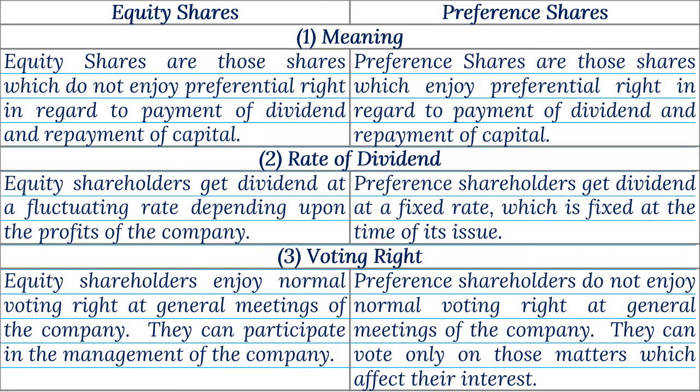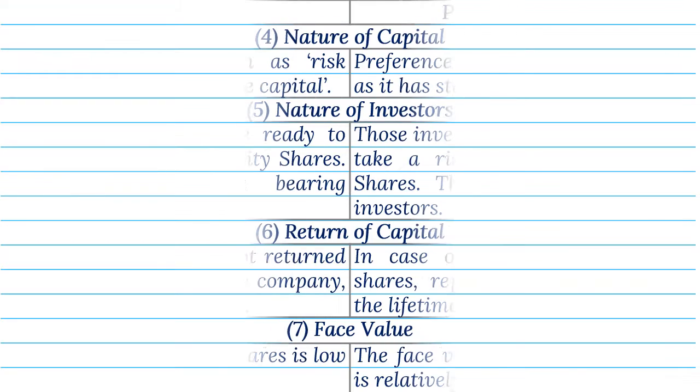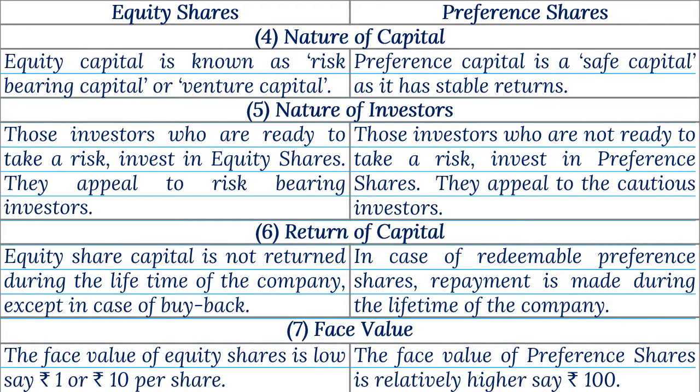3. Voting right. Equity shareholders enjoy normal voting right at general meetings of the company. They can participate in the management of the company. Preference shareholders do not enjoy normal voting right at general meetings of the company. They can vote only on those matters which affect their interest. 4. Nature of capital. Equity capital is known as risk-bearing capital or venture capital. Preference capital is a safe capital as it has stable returns.